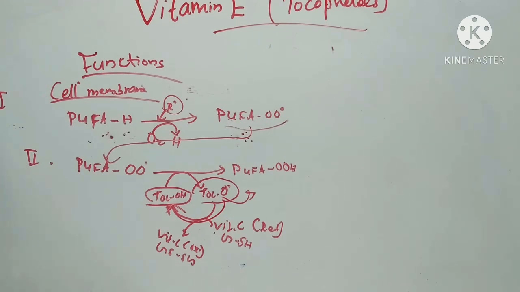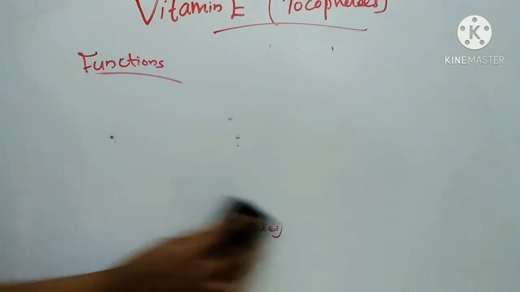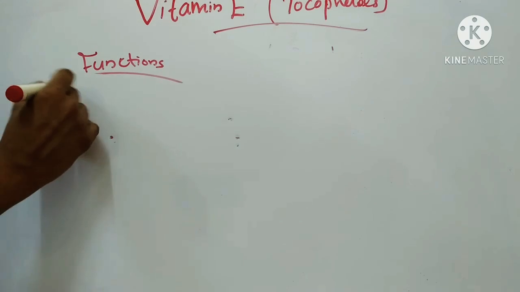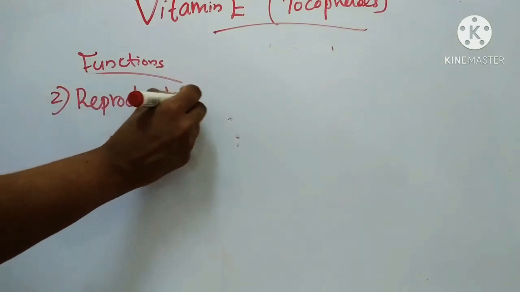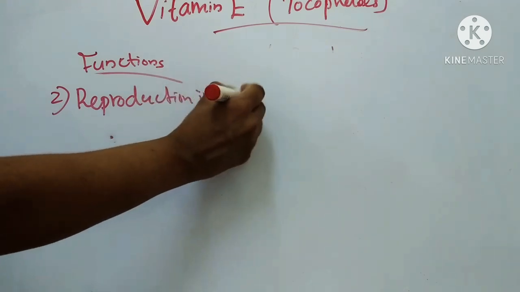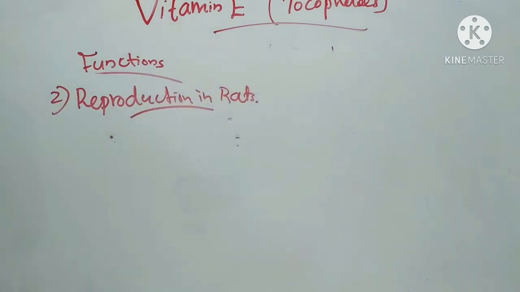Then the second function is its role in reproduction in rats. Vitamin E helps in maintaining the seminiferous epithelium intact.